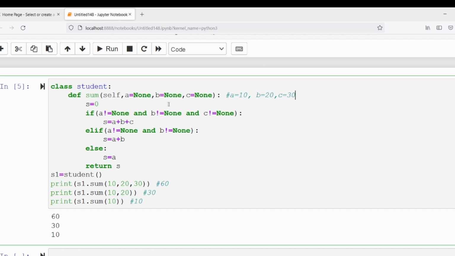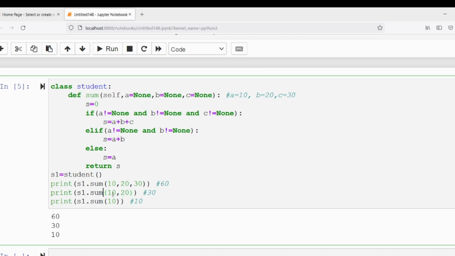If you're assigning values, then those values will come. If you are not assigning any value, then the default value None will come. Now look here, 10 not equal to None, 20 not equal to None, 30 not equal to None. So this condition is true. So s is equal to 10 plus 20 plus 30, which is 60, stored in the variable s that you are returning. That's why you're getting the output as 60.